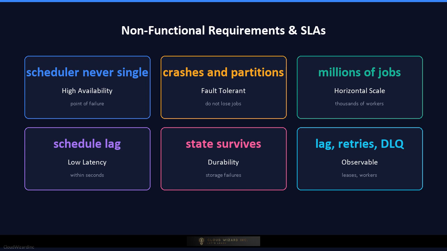It must be durable. Job definitions and execution state must survive storage failures. It must be observable with metrics on schedule lag, execution success, retries, and lease contention. And it must be safe, with authentication, authorization, and isolation so one tenant cannot block another's jobs.